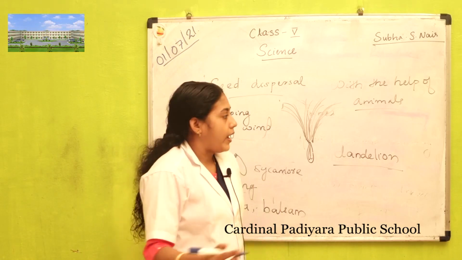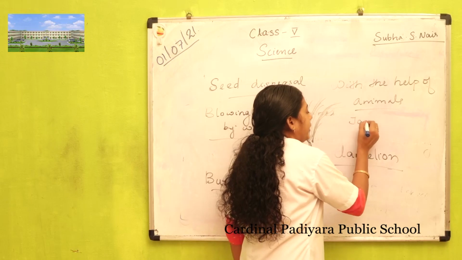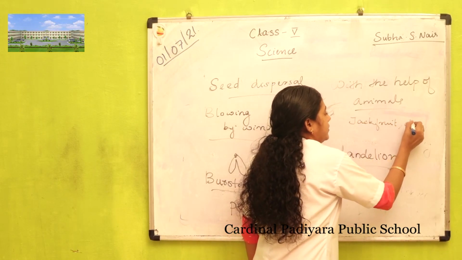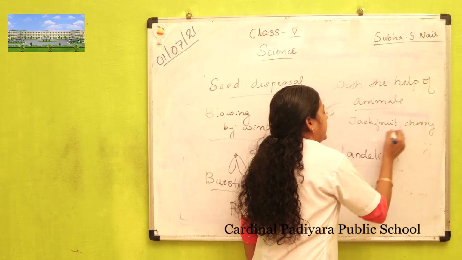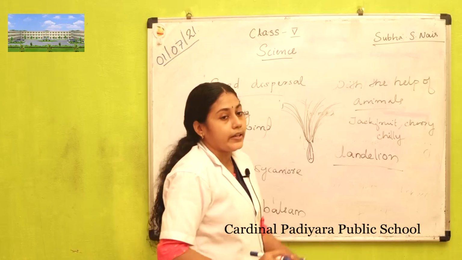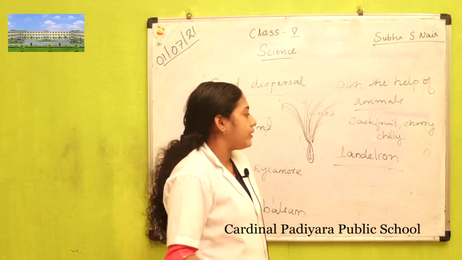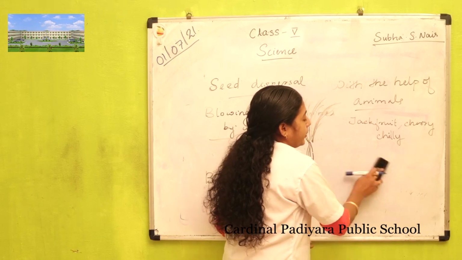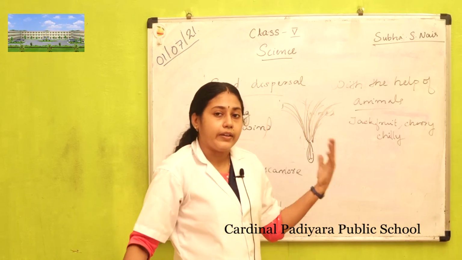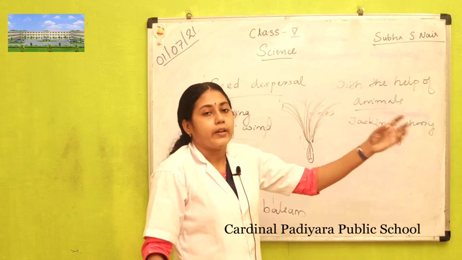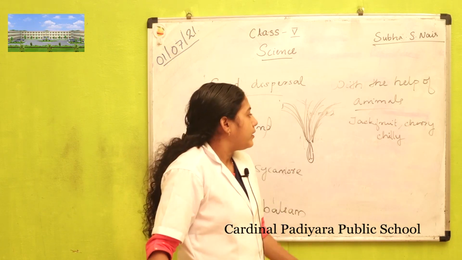For example, jackfruit, cherry, chilli. Birds or animals will eat them and discharge their waste, and the seeds pass through the waste unharmed. They germinate somewhere else.